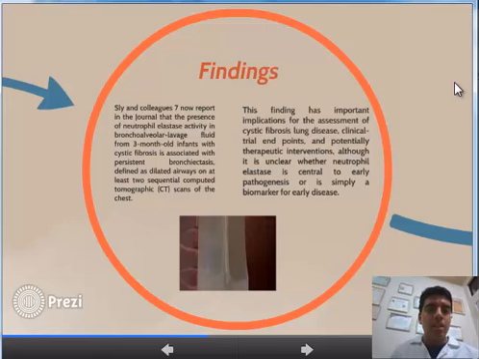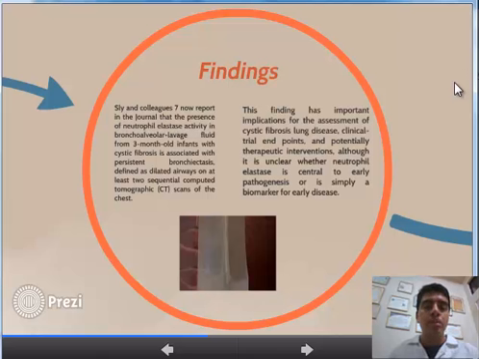Findings. A new report in the journal states that the presence of neutrophil elastase activity in the bronchoalveolar lavage fluid from 3-month-old infants with cystic fibrosis is associated with persistent bronchiectasis, defined as dilated airways on at least 2 sequential computed tomographic CT scans of the chest.